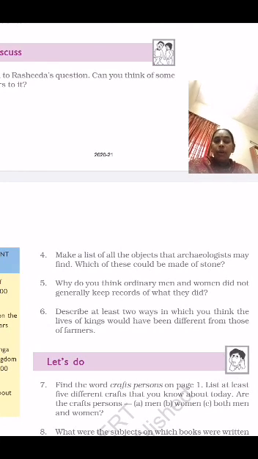Archaeologists may find what they are by seeing the ornaments, pots and also bones and different kinds of materials, monuments, manuscripts. They can give the information. And ordinary men and women, because they are the people, they don't know how to keep the records, and also they don't know how to read, and they are poor also, we can say that. So children, those are the easy questions.